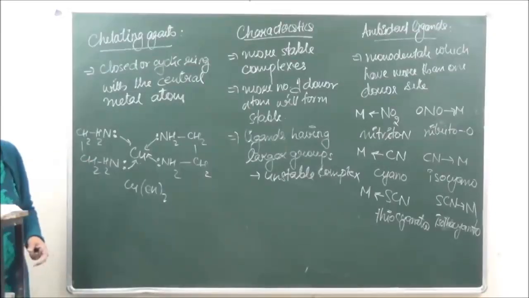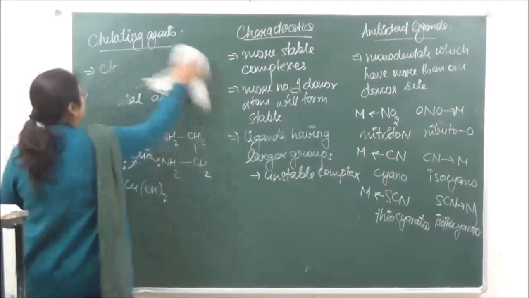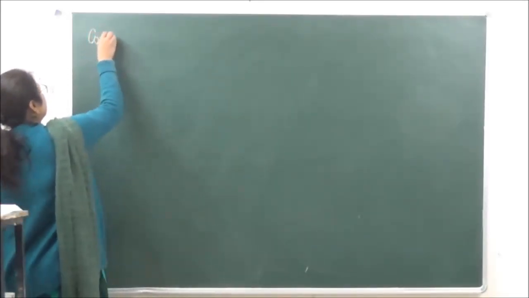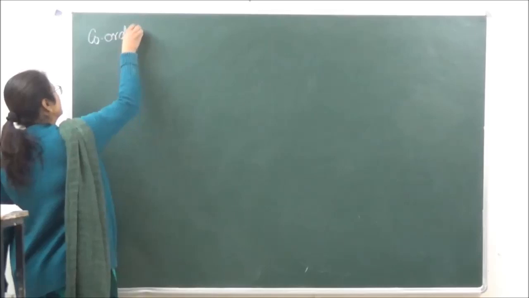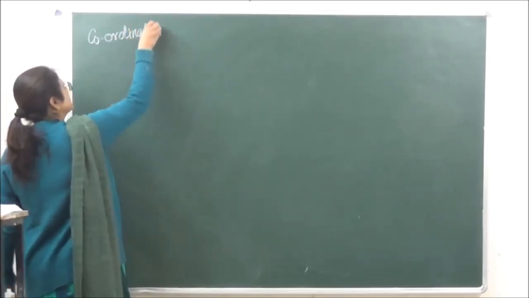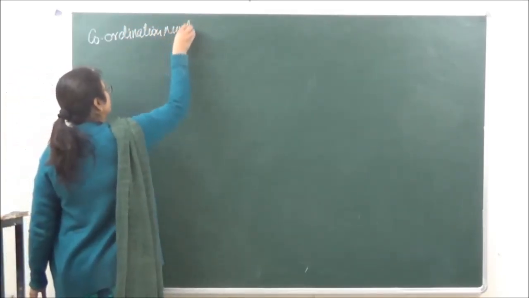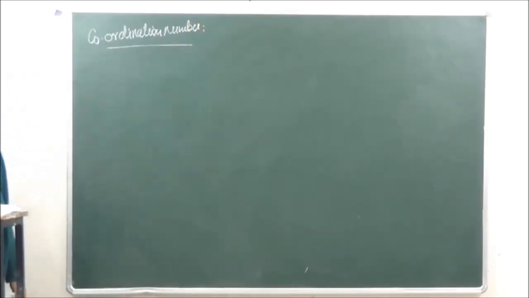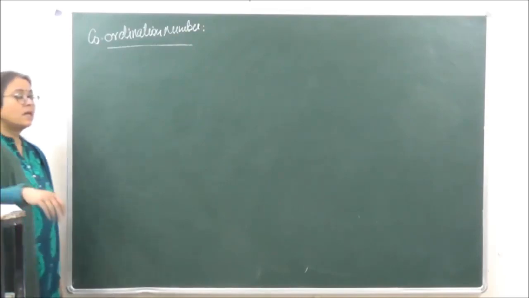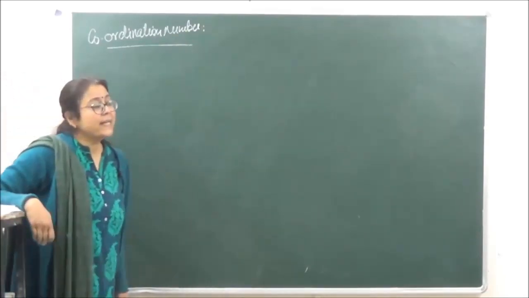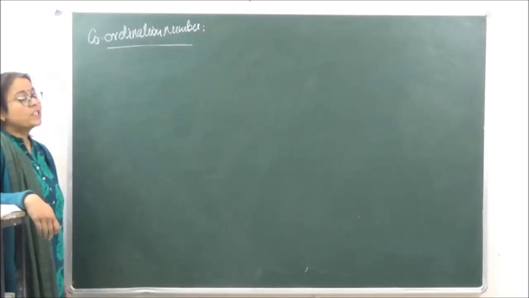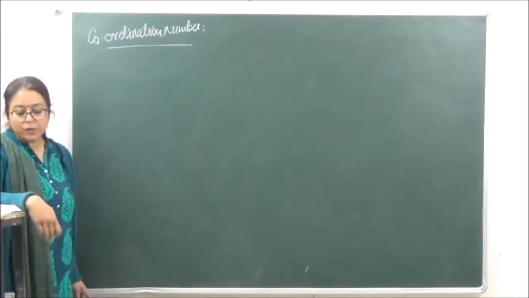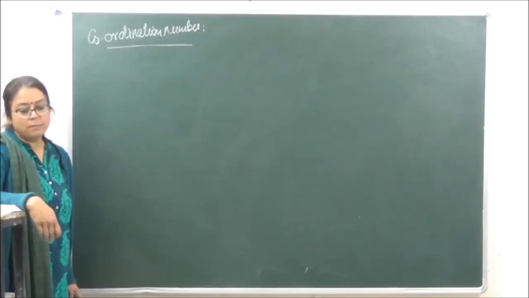Then what do we understand by coordination number? Coordination number is the number of atoms of ligands which are donating to the central metal atom, or which are forming coordinate bonds with the central metal atom. ठीक है.